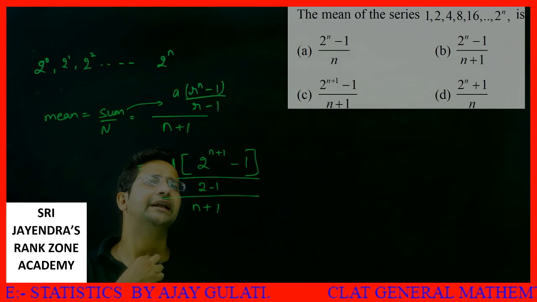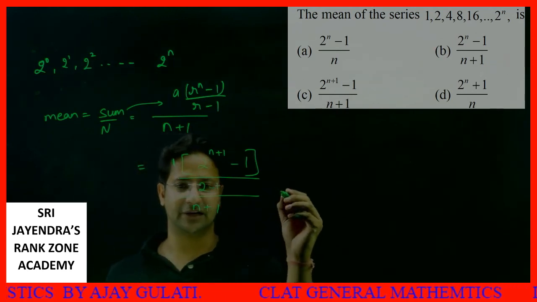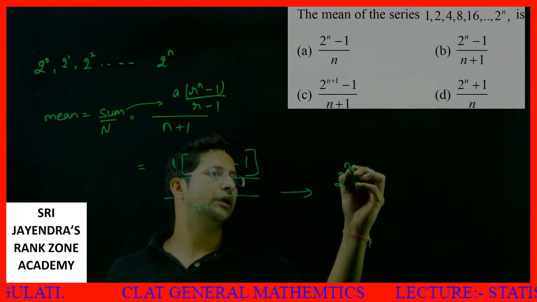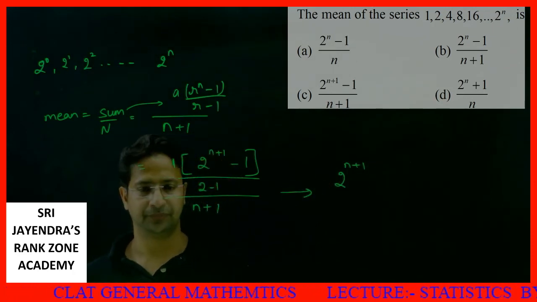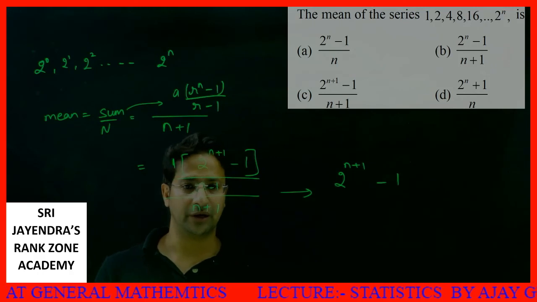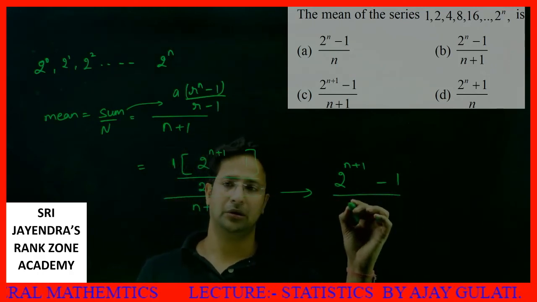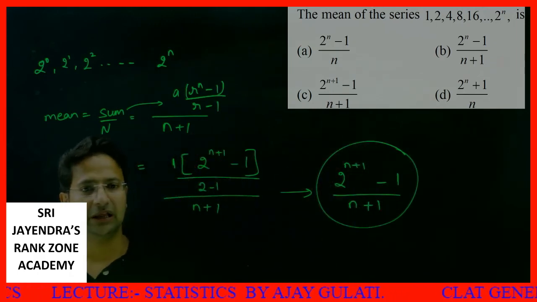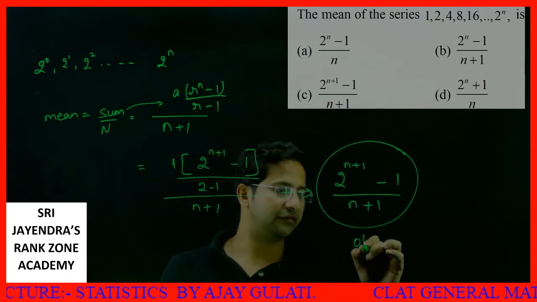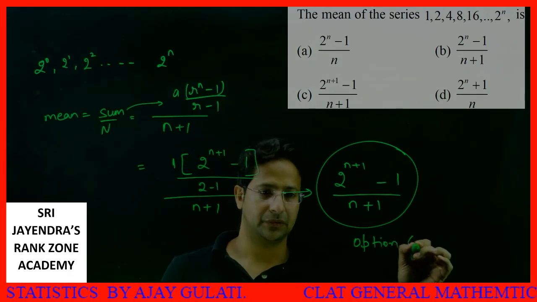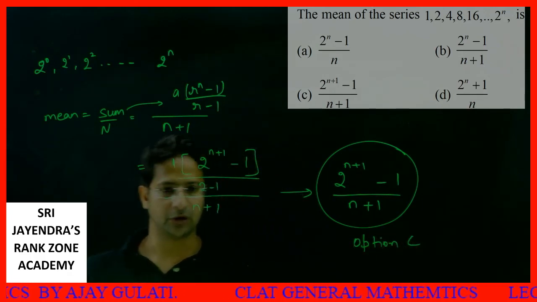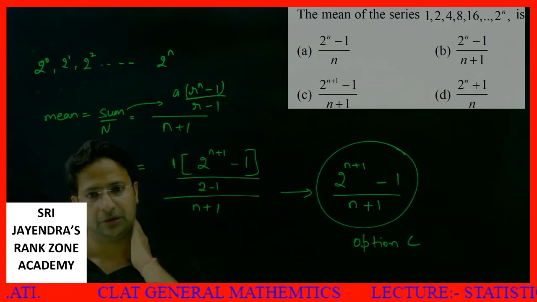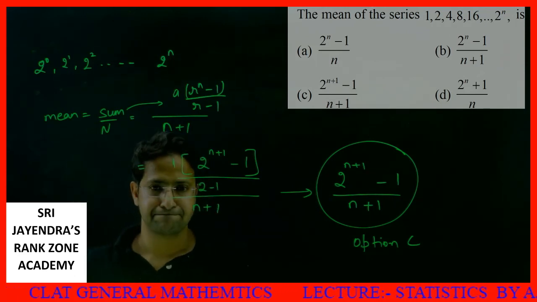So what do I get? This is the answer now. This turns out to be 2^(n+1) minus 1 upon, in the denominator it is n plus 1. Do we have any such option? Yes, option number C is our answer. I hope it must be clear to all of you. This is your answer, option number C.